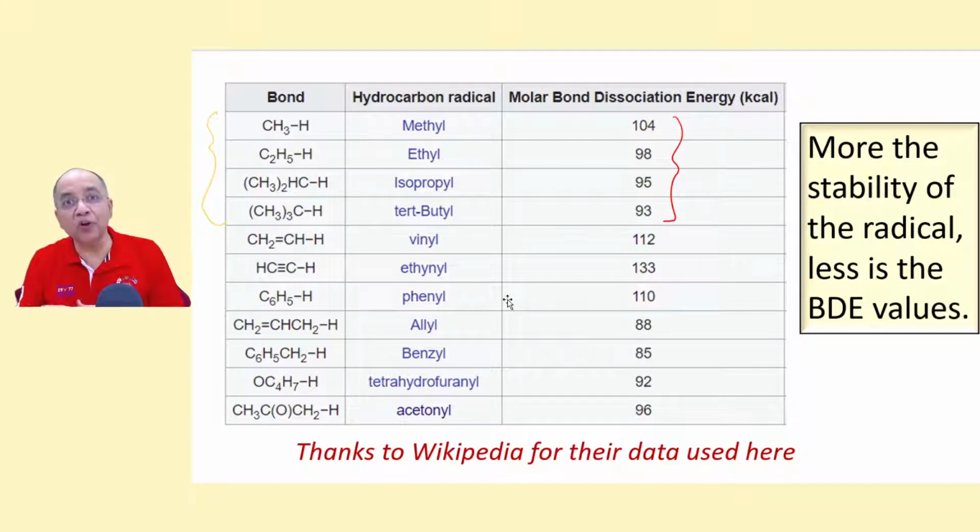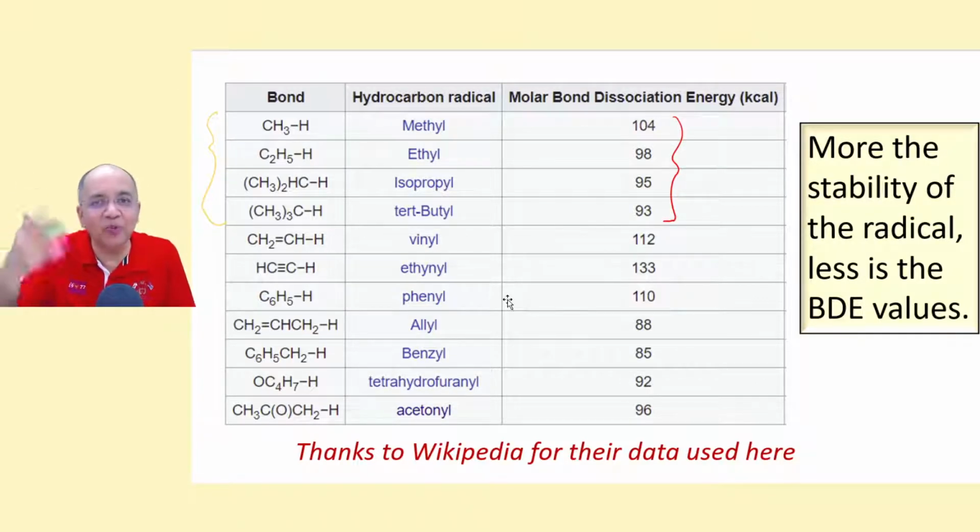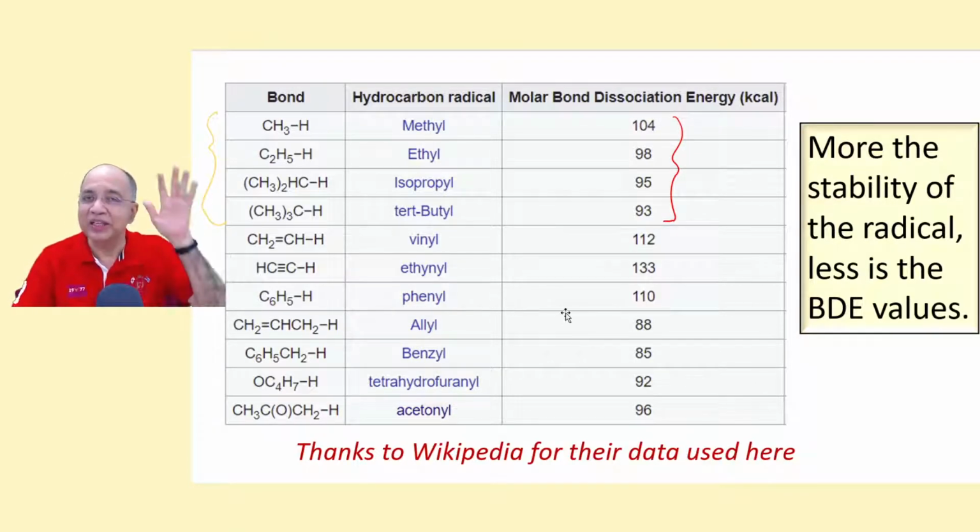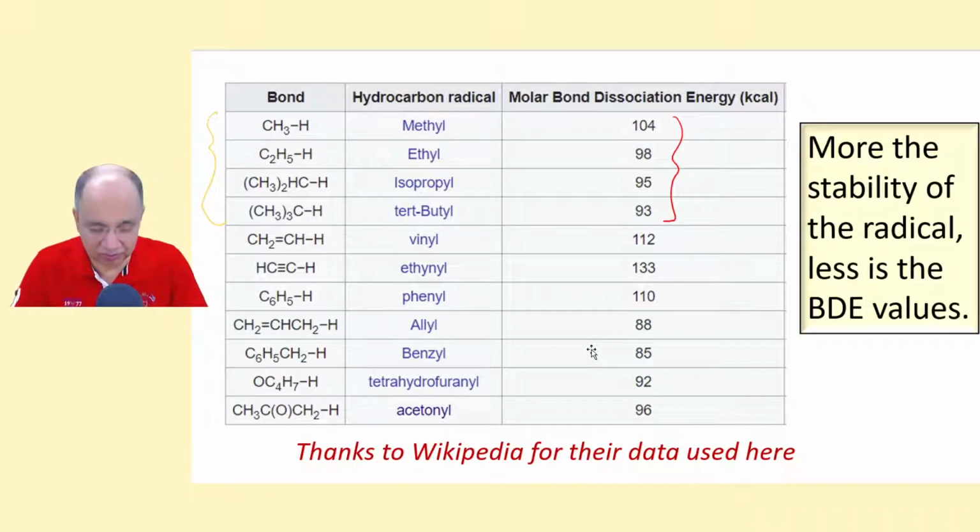So their bond dissociation energies are different, less and less. As the degree goes 1 degree, 2 degree, 3 degree, the bond dissociation energy of the CH bond becomes less and less because the produced free radicals, carbon free radicals, are more and more stable.